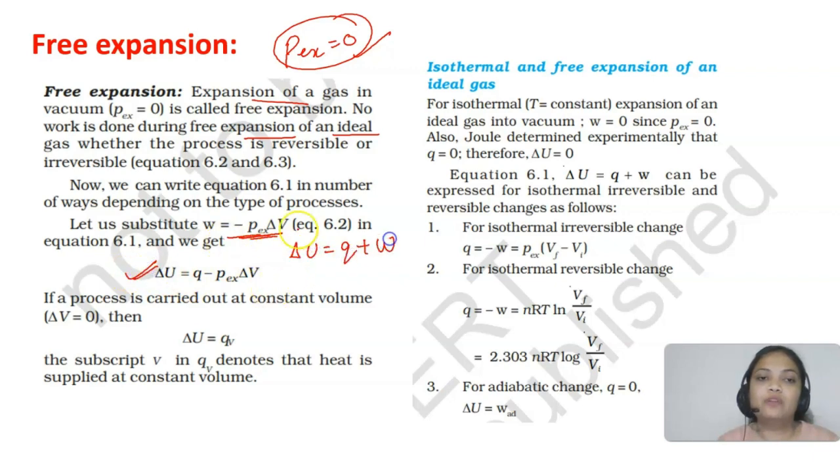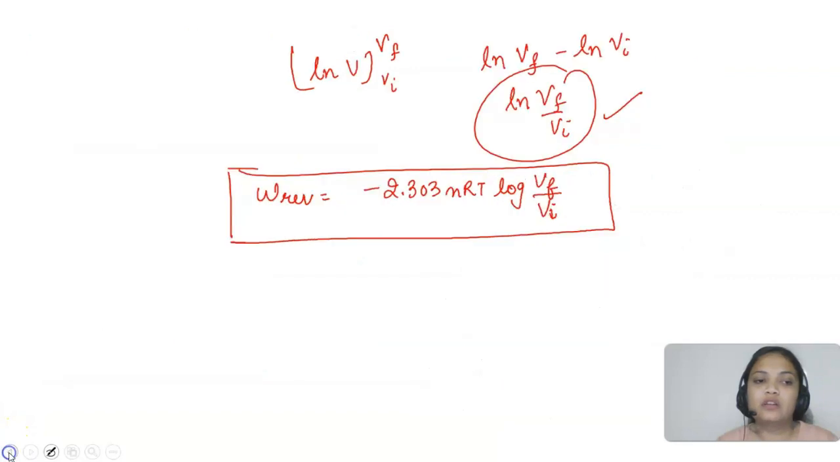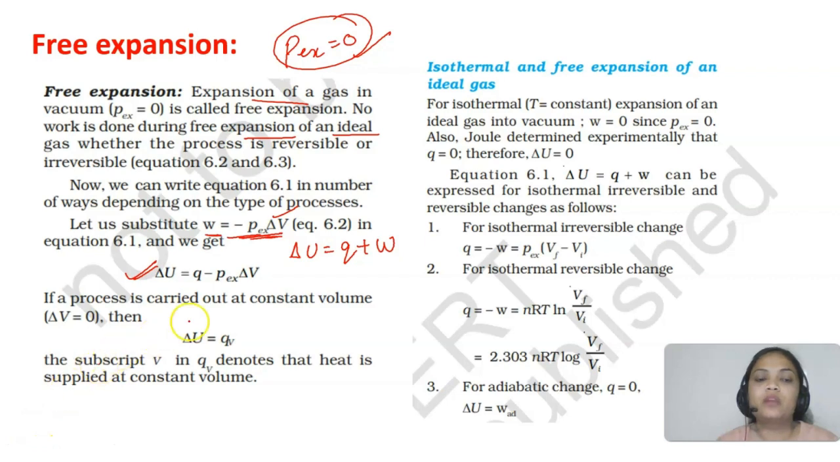And if I put W as minus P external delta V, this is irreversible work done. And reversible work done, we have just calculated this one. This is reversible. So now let's put the value. Now if the processes are carried out at constant volume, we call it an isochoric process.